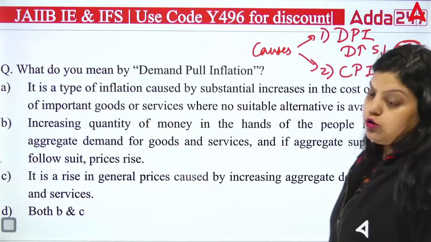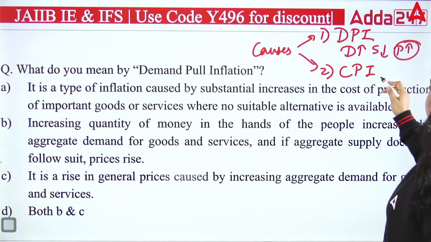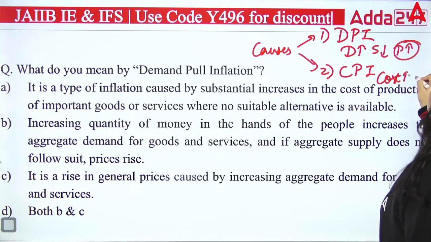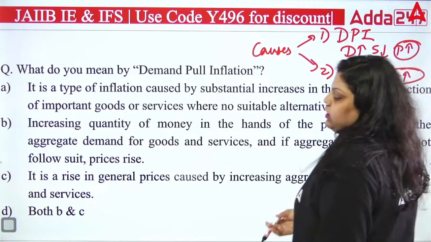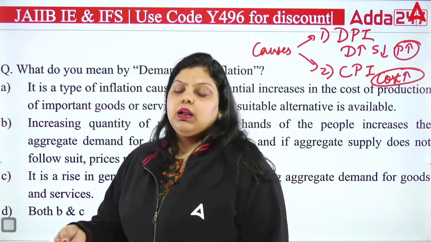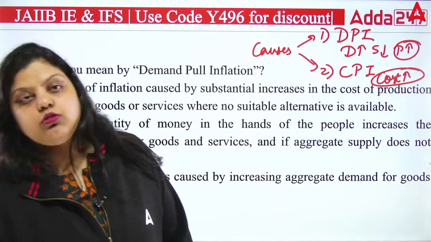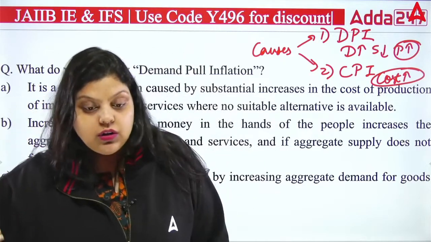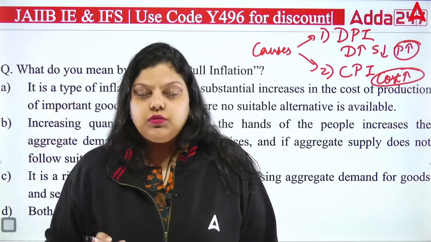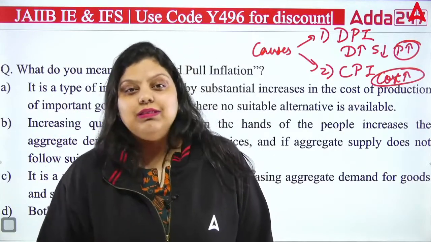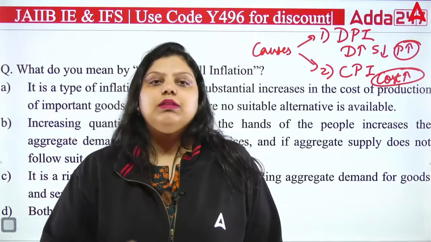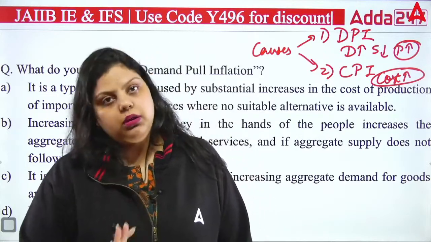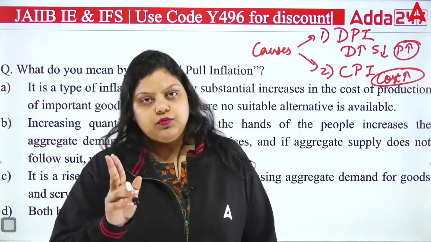Now what is cost push inflation? The inflation which has been pushed by the cost. When the cost of a product is increasing, cost means the value that you have to pay while producing goods and services, that's the cost of your product. So when the cost of a product is increasing and because of that the prices are increasing, that's cost push inflation. But when the demand for goods and services is increasing and because of that demand the prices are increasing, it will be known as demand pull inflation. So these are the two causes of inflation we have.